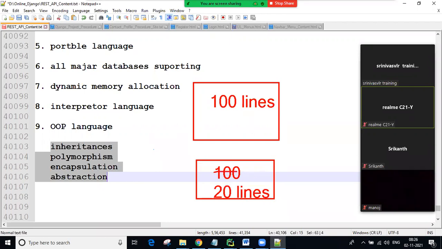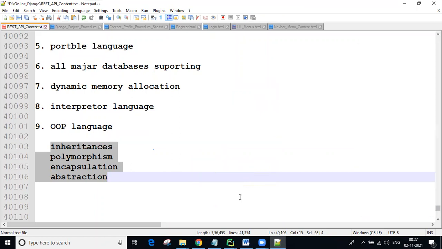So no need to write all 100 lines here. From here to here we can inherit. That is inheritance, guys. Means we can access the existing 100 lines of code here and use it. Only the remaining 20 lines we develop. That is code reusability. So there are a lot of benefits using OOPS principles. Later we will discuss clearly. Okay, guys?